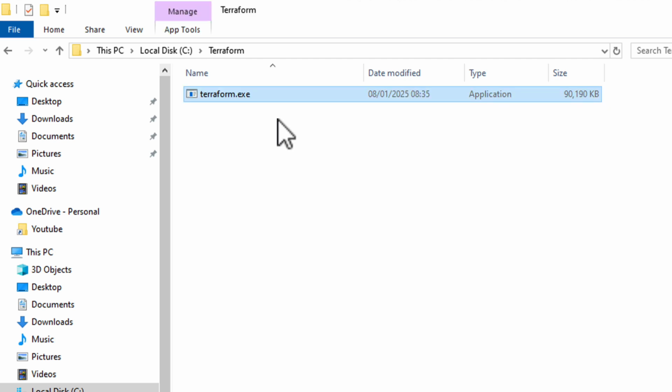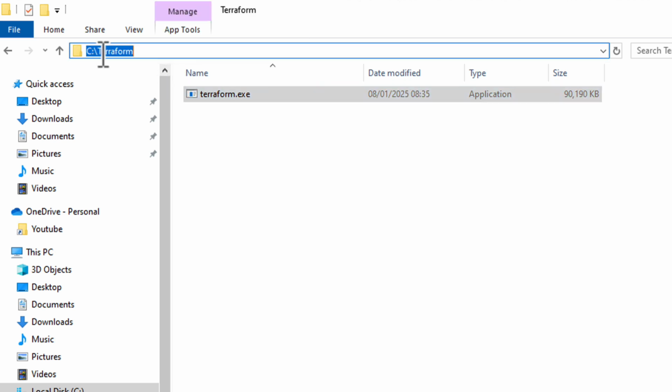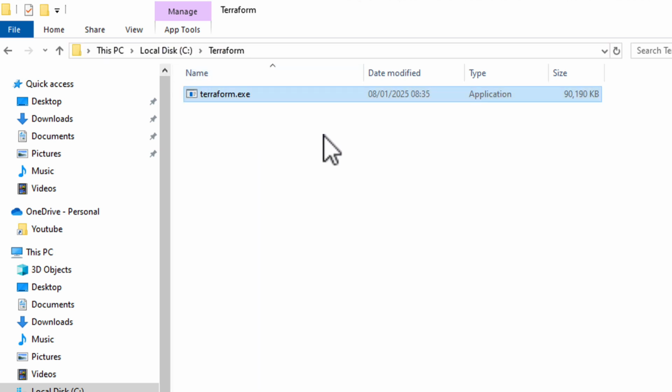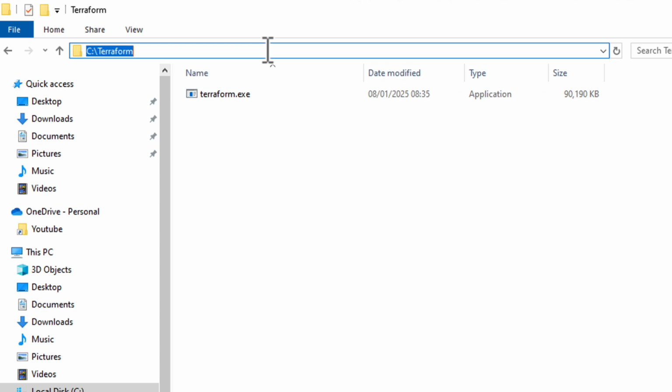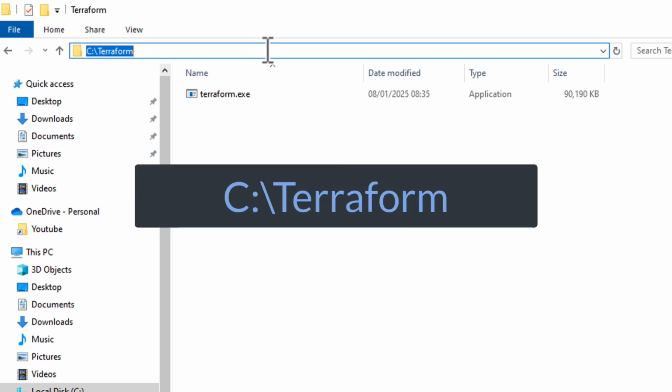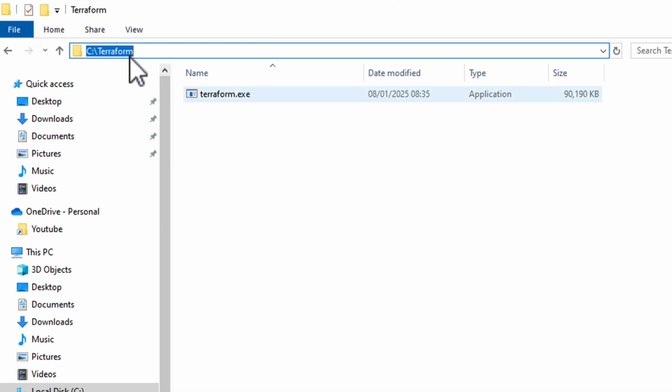So my path to this file is c/terraform/terraform.exe. And now, once we have that file in this location, we call it path, yes? That c terraform is our path to this file. Maybe let me copy this path, c terraform. I will just copy that.